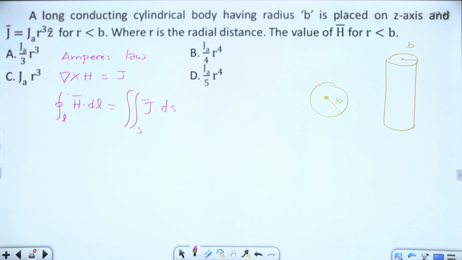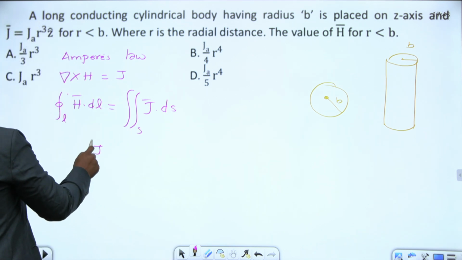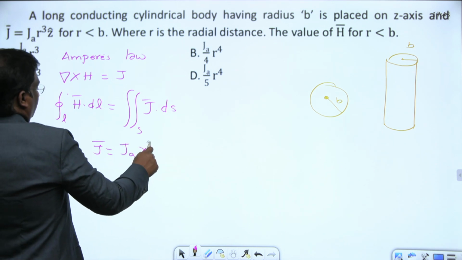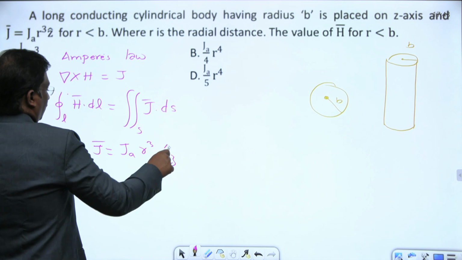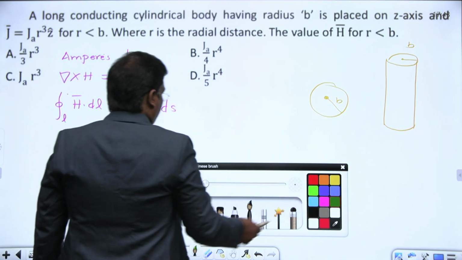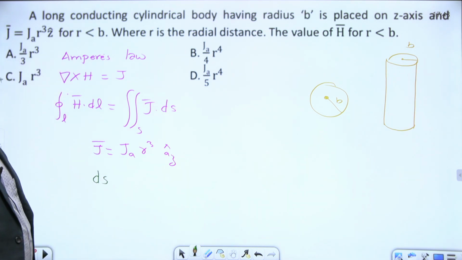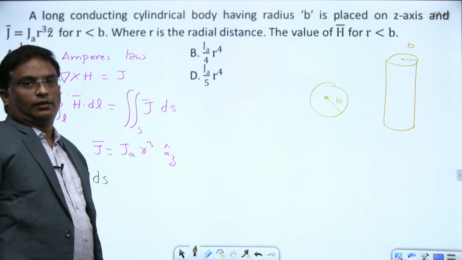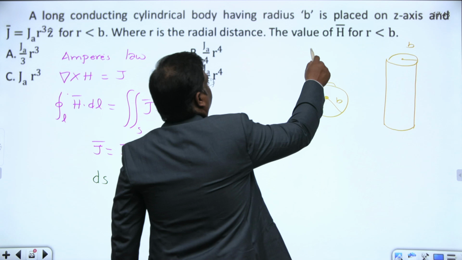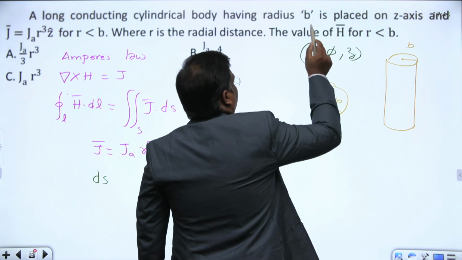Here this j bar is given along the az cap, that is j0 r cube az cap, the unit vector along the z direction. Then you consider the surface area along the z direction. What's the ds? Here the system is similar to rho phi z, or here they have given the notation r, so this is the cylindrical coordinate system, r phi z, or some of you might have studied rho phi z.